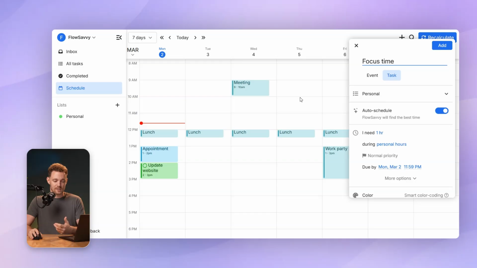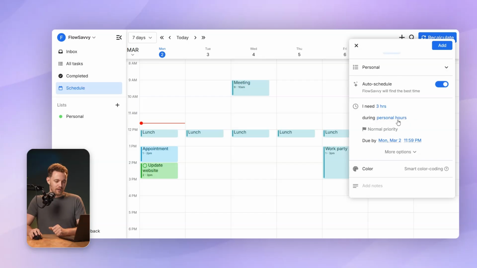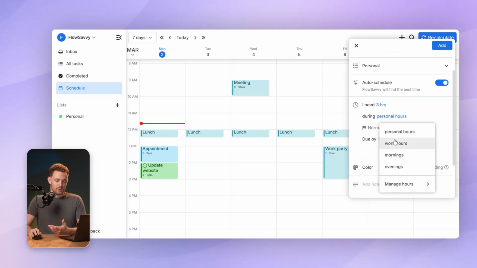And then you've got your lists here. These show up in the left sidebar over here. These are just a nice way to organize your tasks. You can organize by projects, by different clients, different areas of life, any way you want. Auto schedule, I'll leave that one on. And then I'm going to say I actually need 3 hours for this one during my personal hours. You can change this to personal hours, work hours, any of these other hours here, or you can do your own custom hours. I highly recommend setting this up when you create your account.